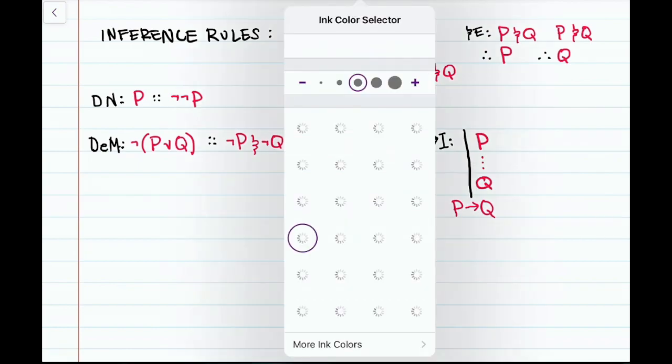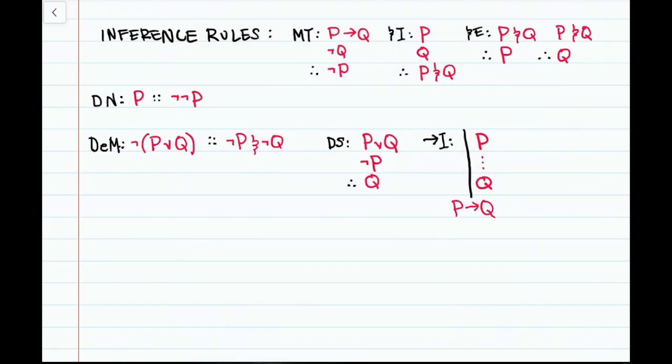Okay, and then finally we're going to have one form of reductio ad absurdum. We're going to call it negation elimination.